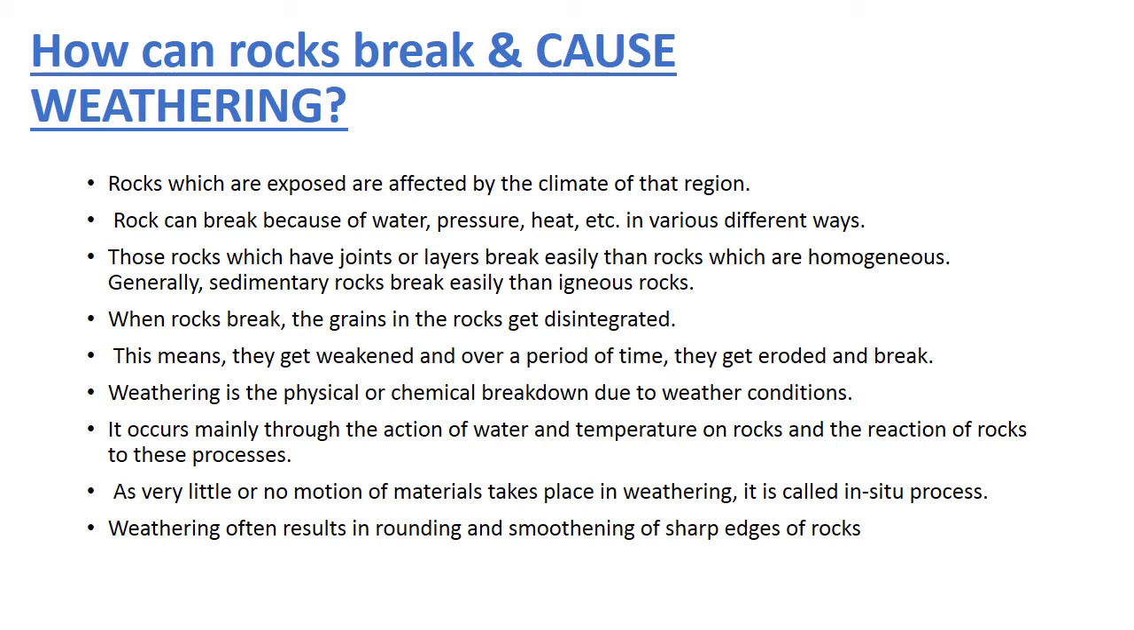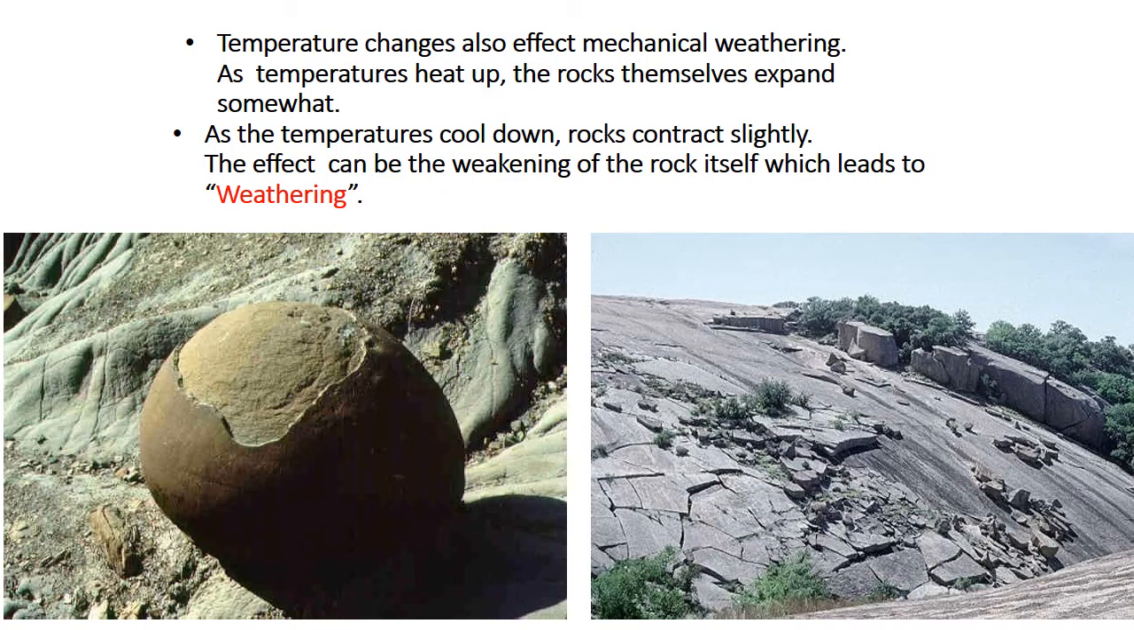Weathering often results in rounding and smoothing of sharp edges of rock. So weathering always makes the rock smoother, more polished, as compared to its initial look. Here you can see an image of weathering. In the first image, the rock is weathered, and the outer layer of the rock is being removed or eroded because of weathering. In the second image, the rocks are exposed to a high amount of heat, because of which they are shattered into lots of particles and pieces.